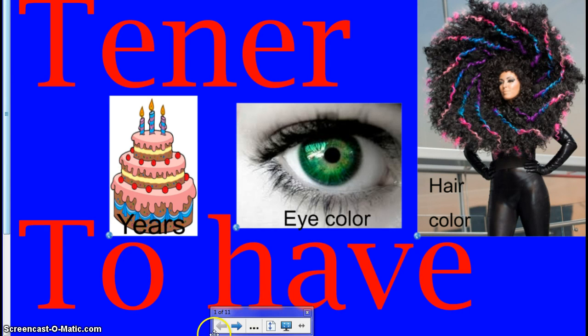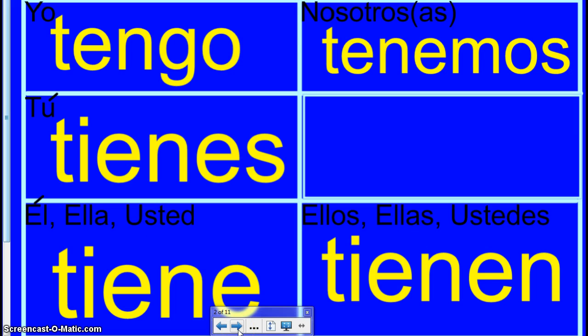Tener means to have. Here we have the forms of the verb tener. Please make sure you insert them into the notes portion of your handout. The yo form, tengo, yo tengo.